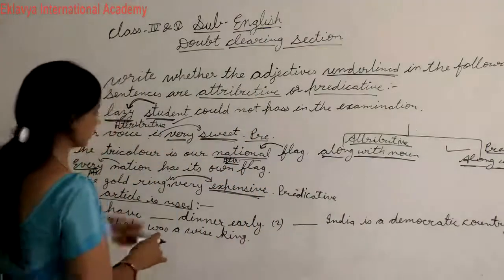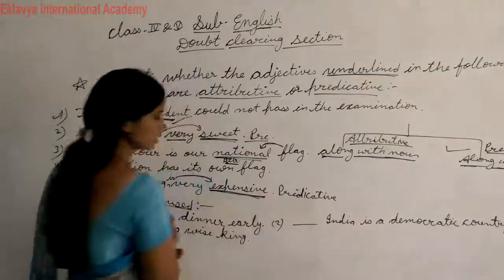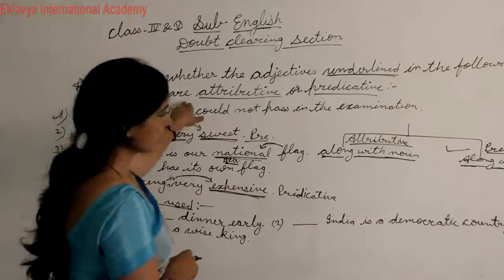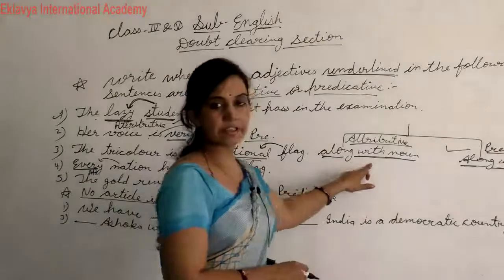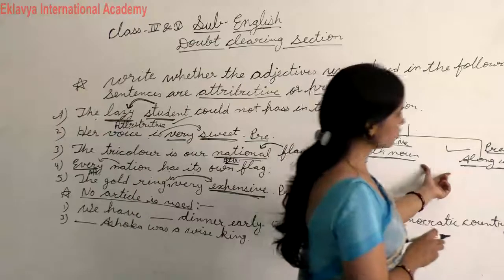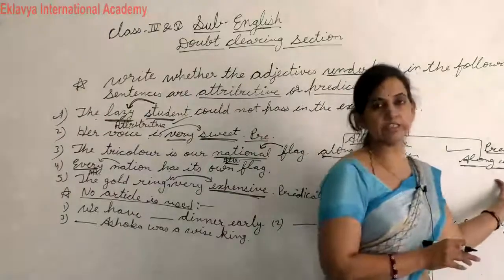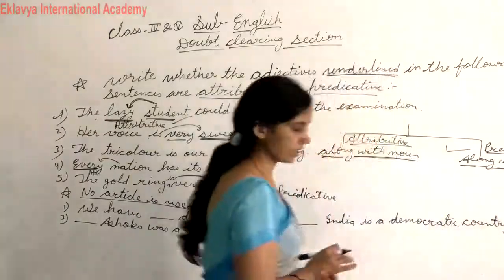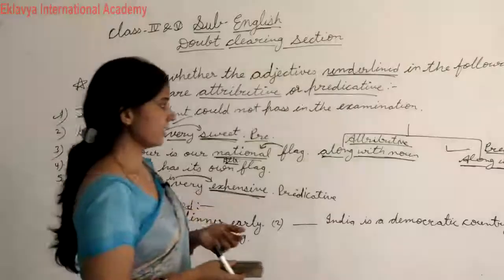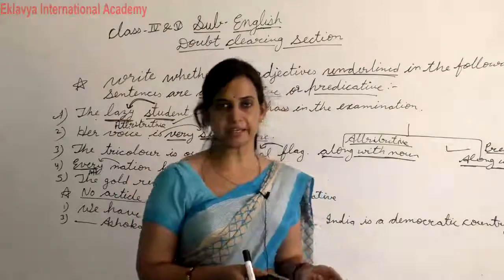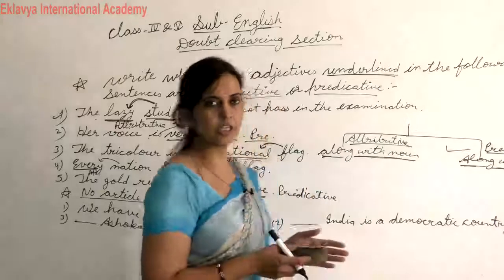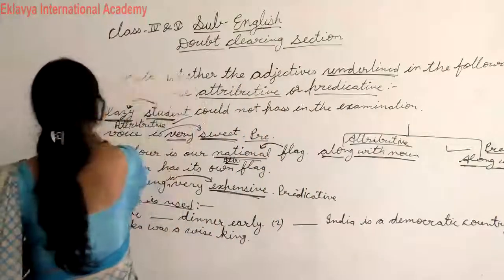Student, I hope after solving this exercise you don't have any doubts about this exercise. So how can you find? I repeat again, if any adjective is used along with noun, then it is called attributive. If any adjective is used along with verb, it is called predicative. Okay, student? So, the last worksheet I sent, please do that worksheet carefully, okay? Because I sent this exercise.